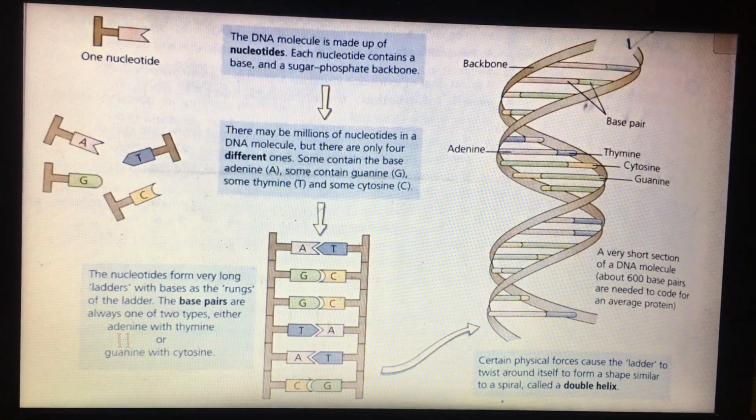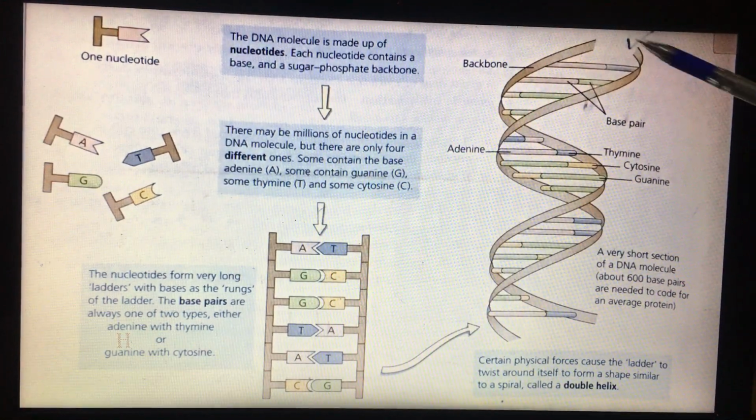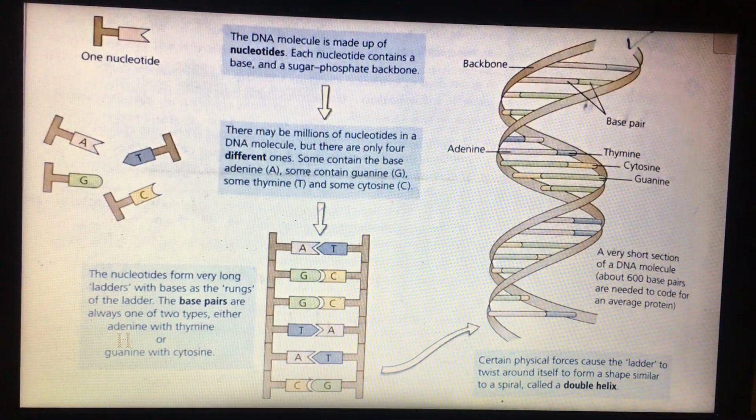This spiral shape is called a double helix. So the shape of the DNA is a double helix.